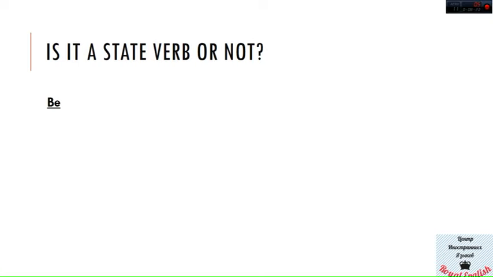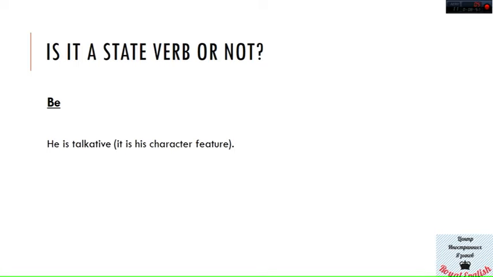Be. Be is actually kind of a tricky verb because it is used usually independently, and of course it cannot be used in any continuous form. He is talkative. He is talkative and it is a character feature. It doesn't make you annoyed, or it is not something that is happening right now. It is just some fact about him.